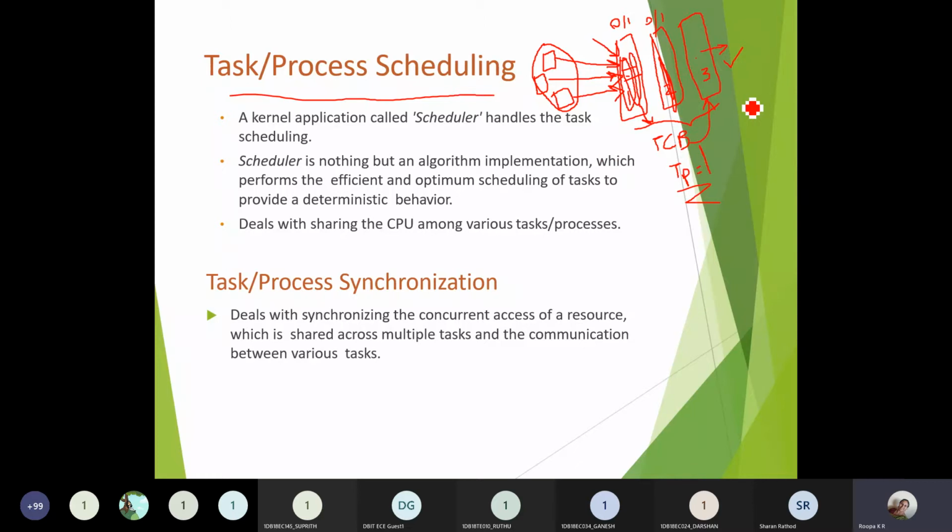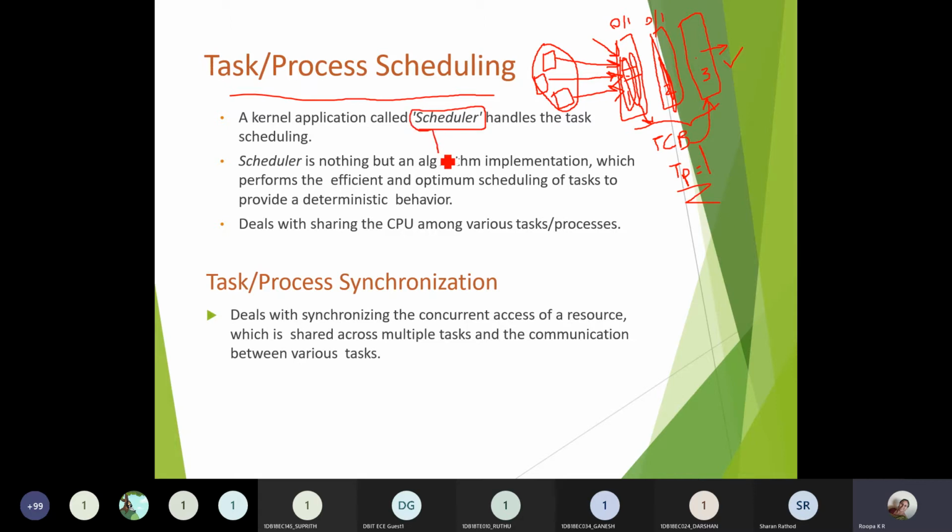How the operating system should schedule the execution of these tasks, then it should go for the third one, then it should come back for the second one. So there will be a series of scheduling instructions given by the operating system, that is, the real-time kernel, for the different tasks that have to be executed. So how is it going to take place? It will take place according to the scheduler instruction.